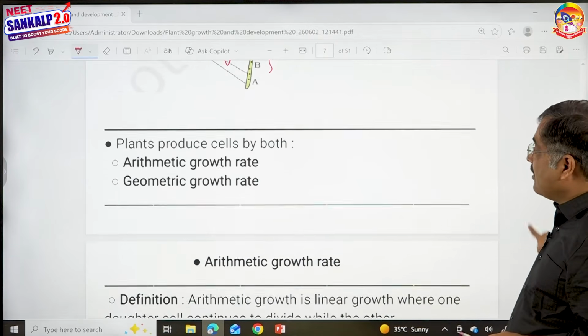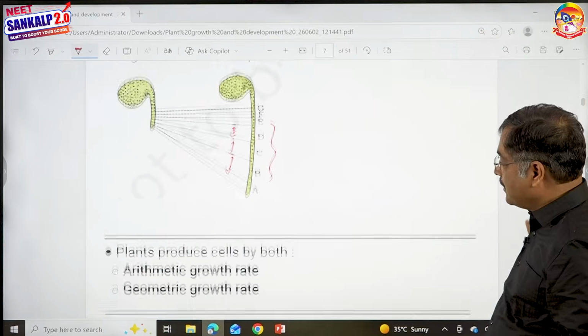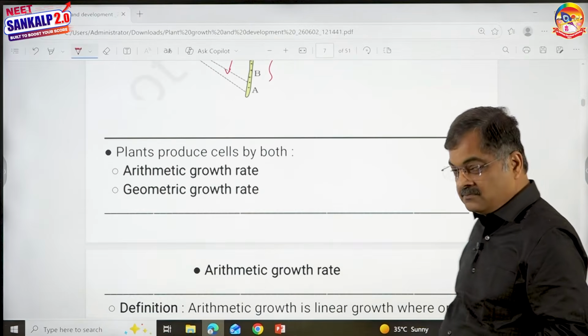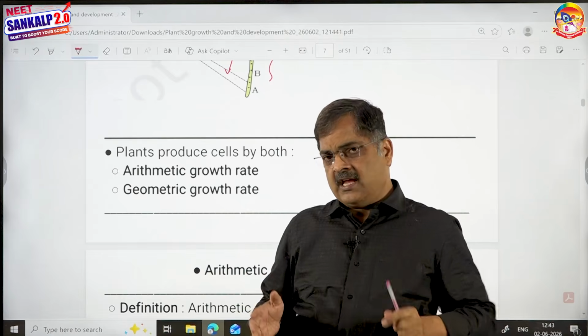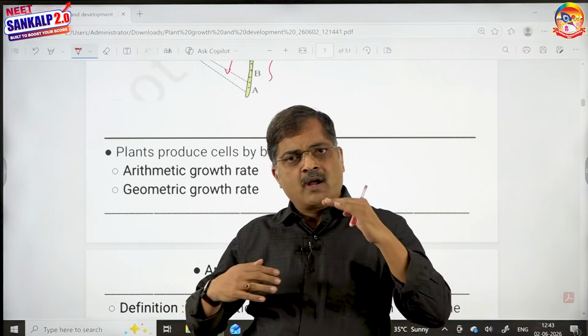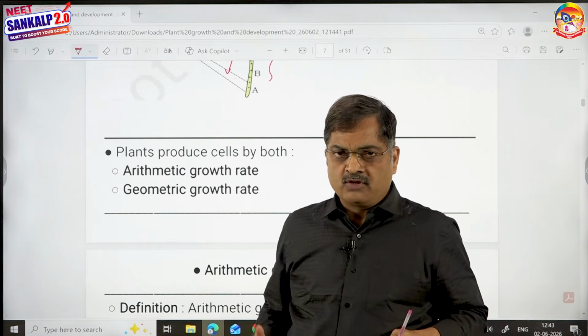Next, we talk about the next important unit, children, that is plant growth rate. What is the meaning of growth rate? Listen, when you talk about growth in terms of time, then you call it growth rate.